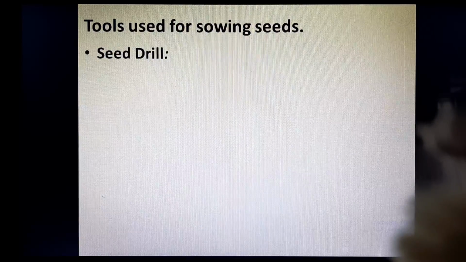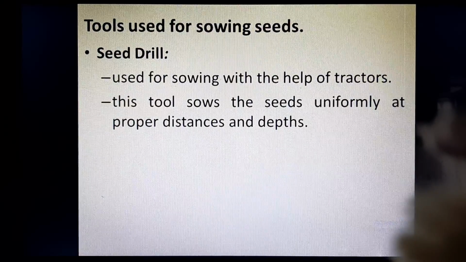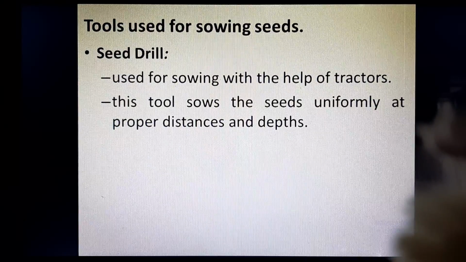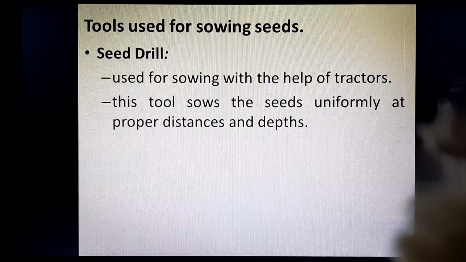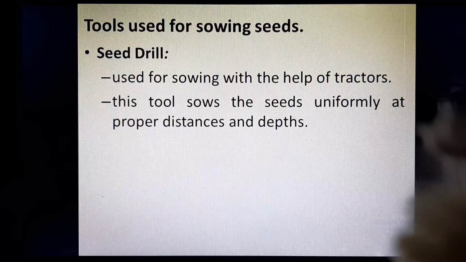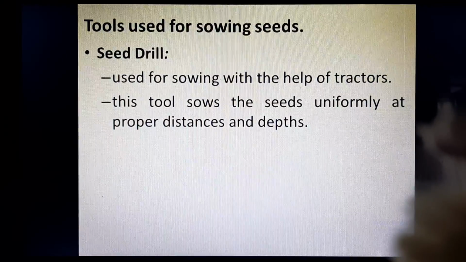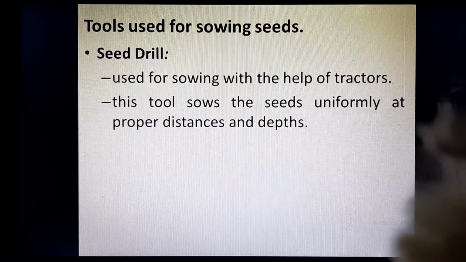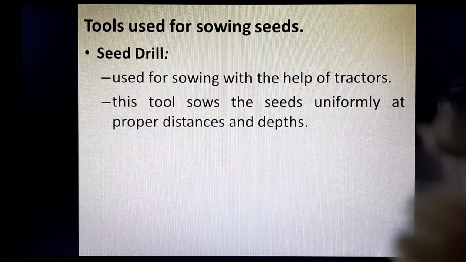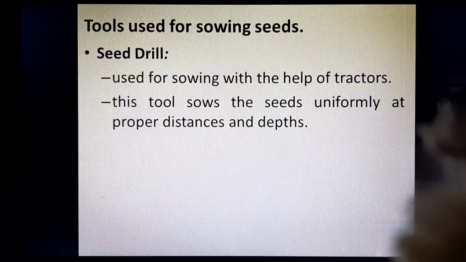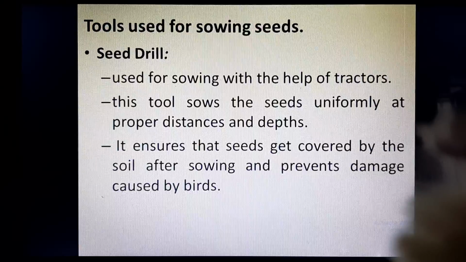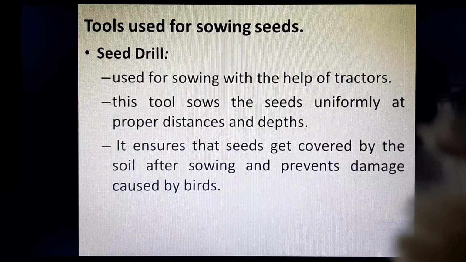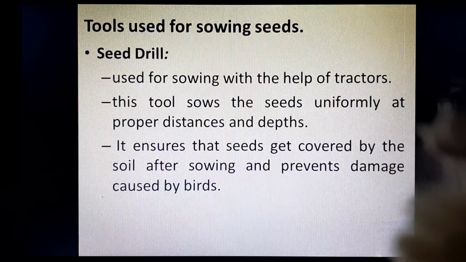Next tool which is used is the seed drill. So seed drills are also used for sowing with the help of tractors. So the funnel is required when we are sowing the seeds manually and through the use of plow, and seed drill is used for sowing seeds with the help of tractors. Now this tool sows the seeds uniformly at proper distances and depth. It ensures that seeds get covered by the soil after sowing, which prevents the damage caused by birds.